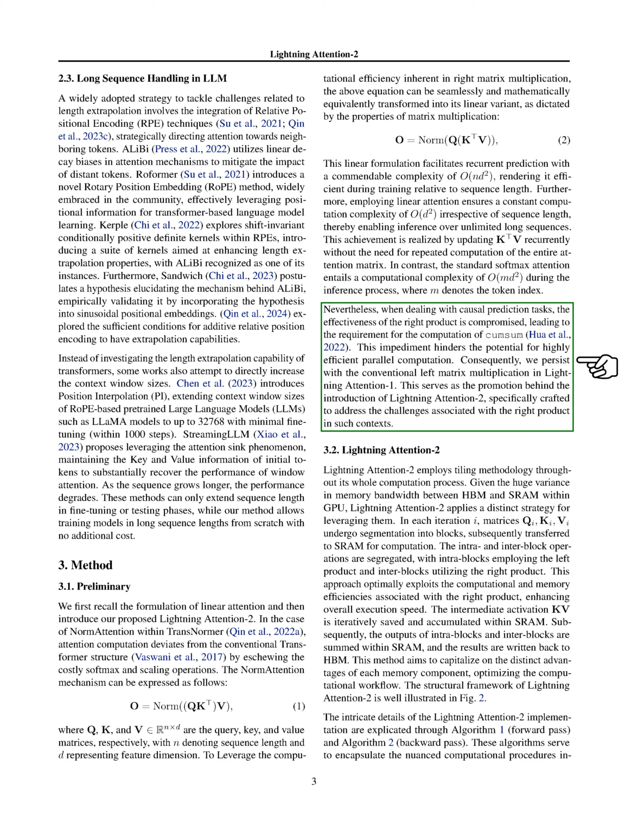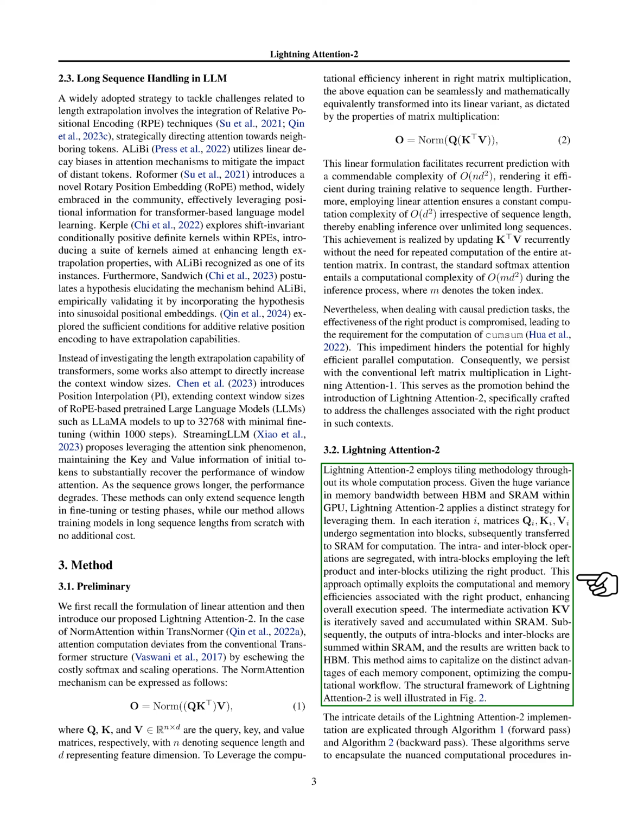However, when dealing with causal prediction tasks, the effectiveness of the right product is compromised, leading to the need for the computation of cumulative sum. This limitation hinders the potential for highly efficient parallel computation. As a result, we stick with the conventional left matrix multiplication in Lightning Attention-1. This is the motivation behind the introduction of Lightning Attention-2, specifically designed to address the challenges associated with the right product in such contexts. Lightning Attention-2 uses a tiling methodology throughout its entire computation process.